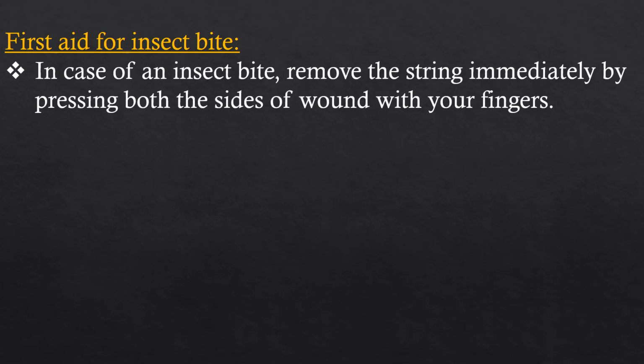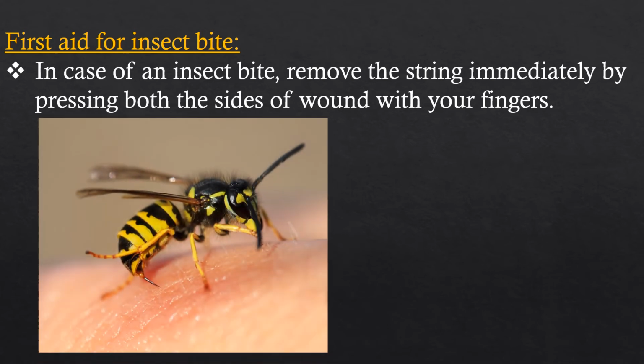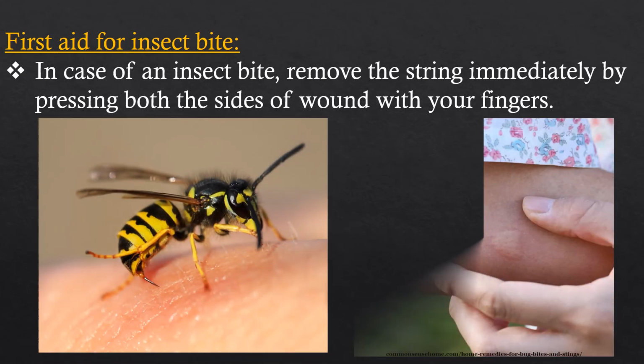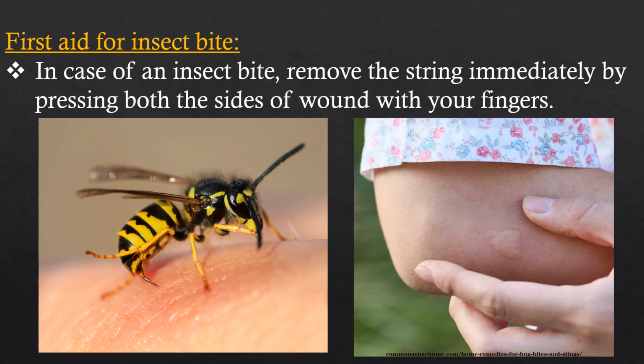If an insect bites, immediately remove the sting by pressing both sides of the wound with your fingers like this. If an insect bites, it definitely inserts a sting in our body.